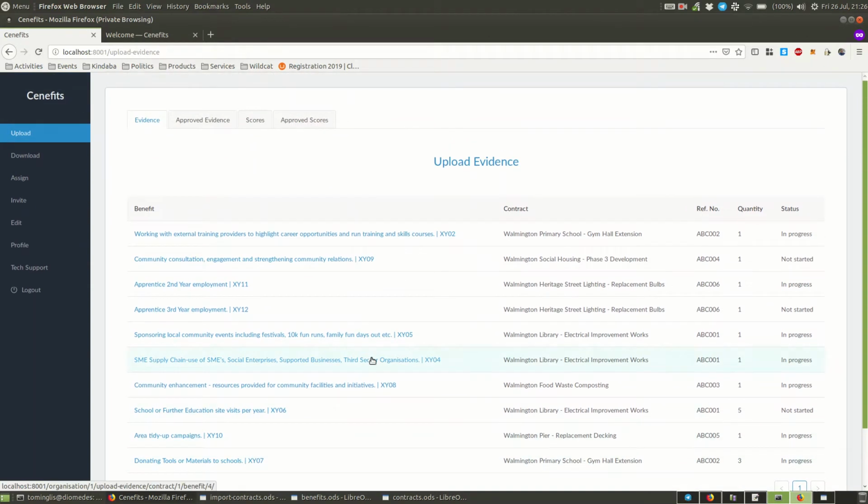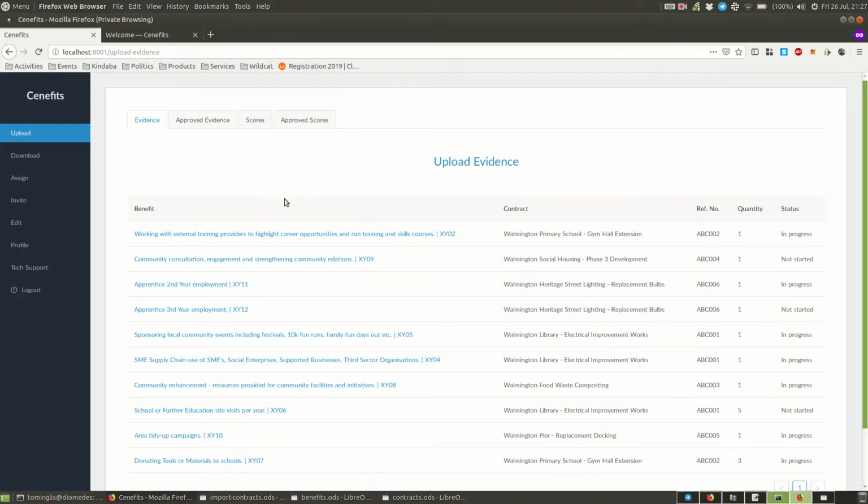But for each benefit, there are a set of delivery dates. There's a start date and an end date for each of them, but in some cases they may have interim delivery dates as well. And for each of those dates, the person who's assigned to the benefit will receive an email with a unique link which they can click to come straight to the page where they can upload evidence,